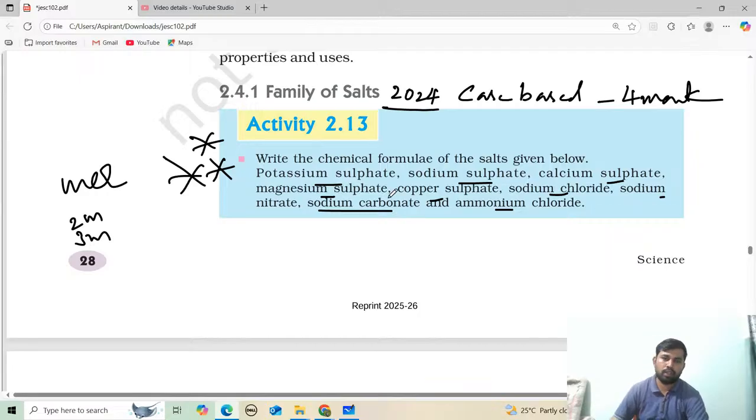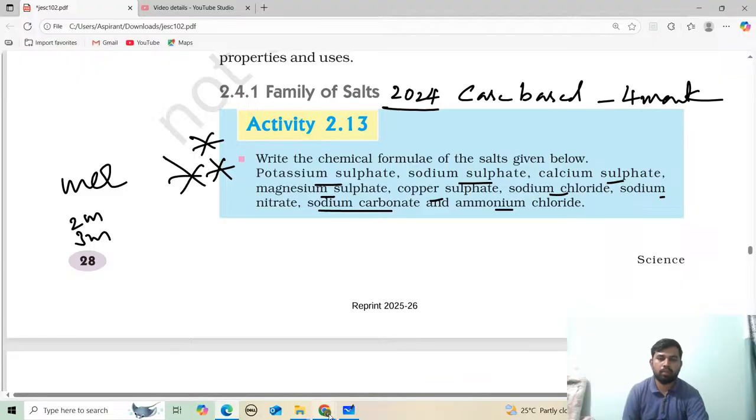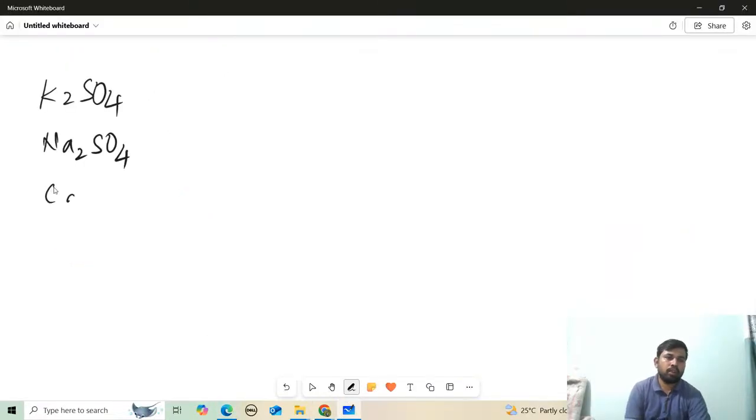Potassium sulfate: the formula is K2SO4. Next they have given sodium sulfate, calcium sulfate, magnesium sulfate and copper sulfate.